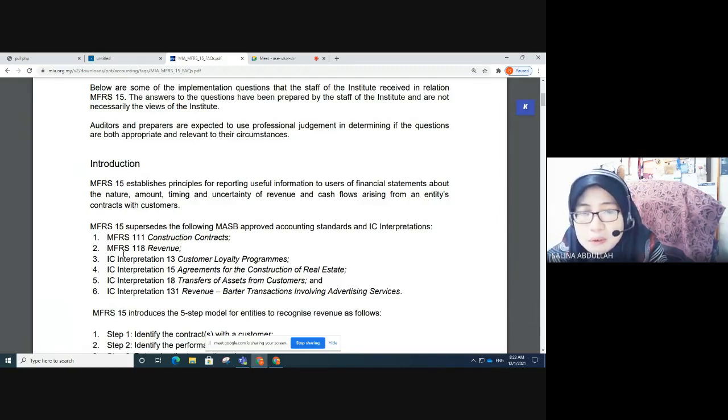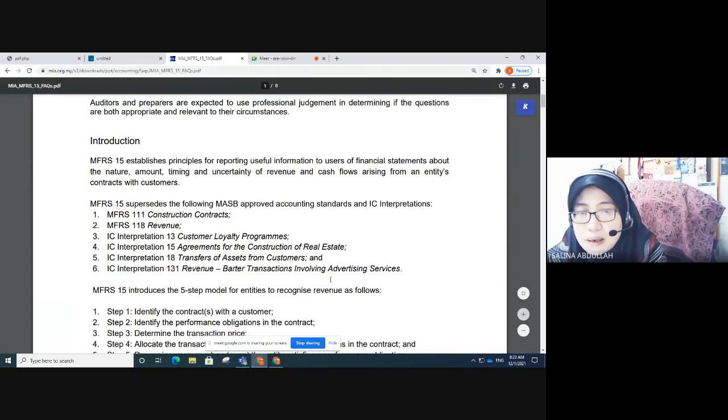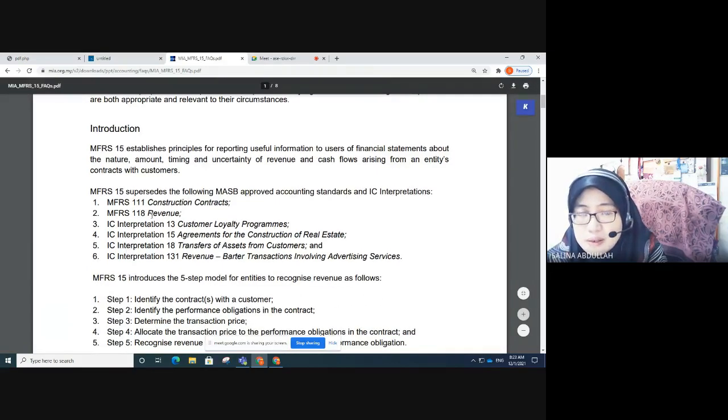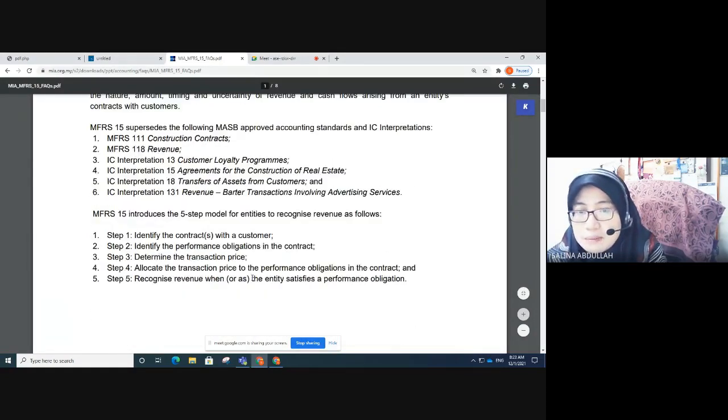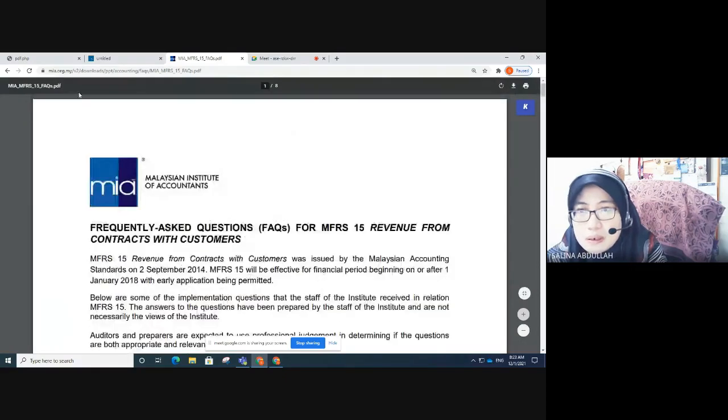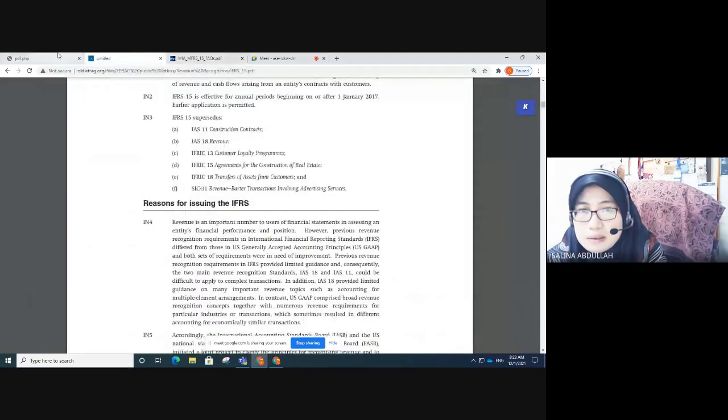Okay, and then number two, MFRS 118 revenue. This standard is also discussed among students in our syllabus in FAR 250 diploma level. And different IC, as you can see here, we have IC interpretation 13, 15, 18, 131. So let's take a look at the standard.